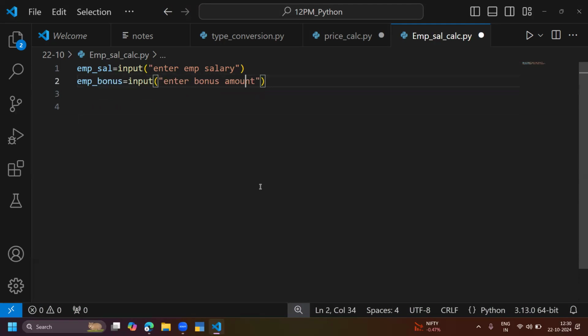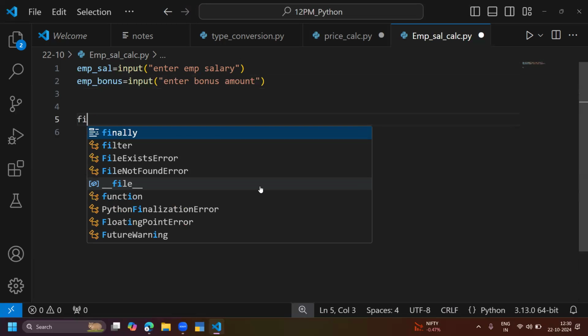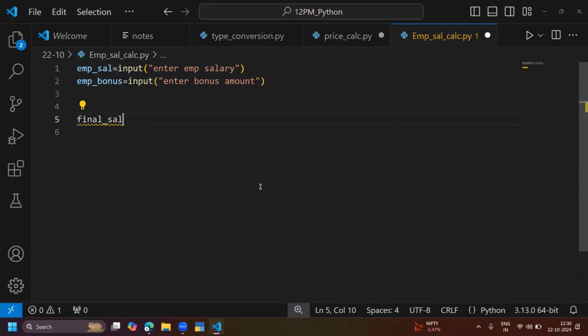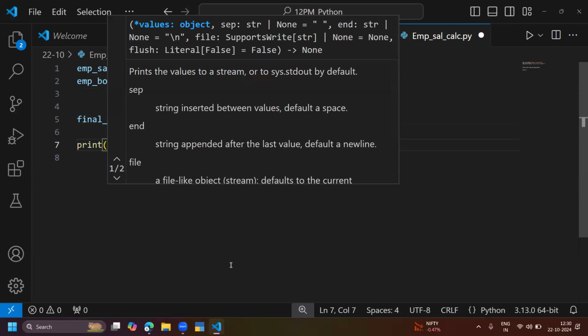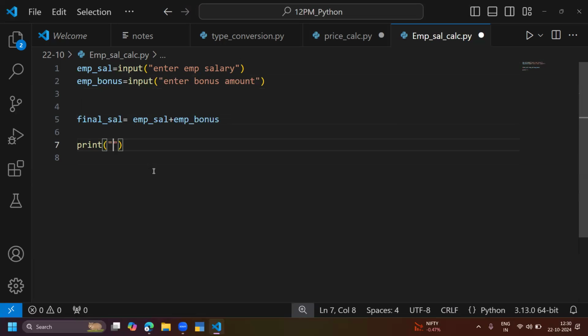Diwali is coming now, and for Diwali some offices give a bonus. And the final salary of the employee: final salary is equal to employee salary plus employee bonus. So salary and bonus will both be added for the final salary, right or wrong? Finally, print the final salary. What is the final salary of this employee? Let me execute the program first of all.